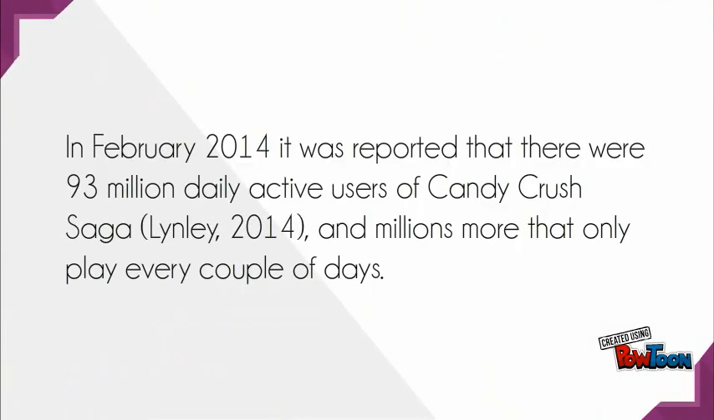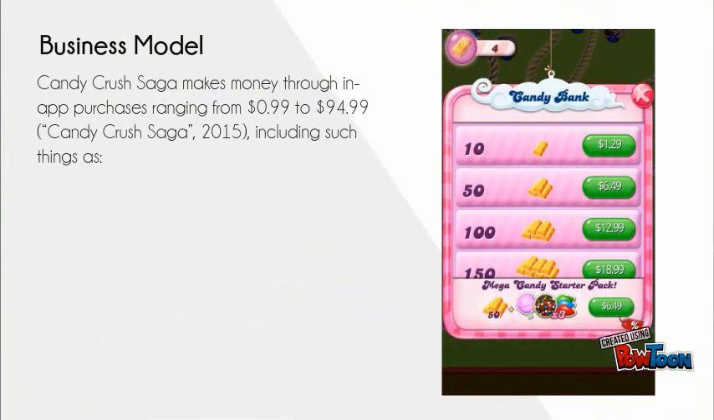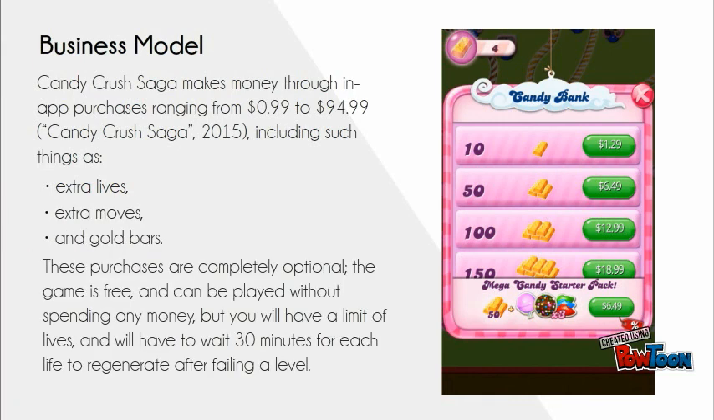In February 2014, it was reported that there were 93 million daily active users of Candy Crush Saga, and millions more that only play every couple of days. Candy Crush Saga makes money through in-app purchases ranging from 99 cents to $94.99, including such things as extra lives, extra moves, and gold bars. These purchases are completely optional. The game is free and can be played without spending any money, but you will have a limit of lives and will have to wait 30 minutes for each life to regenerate after failing a level.